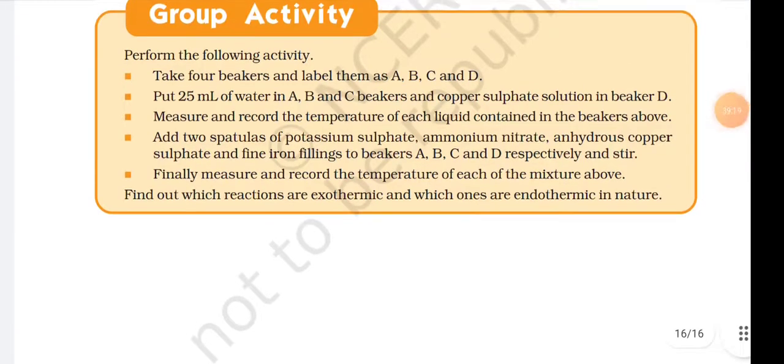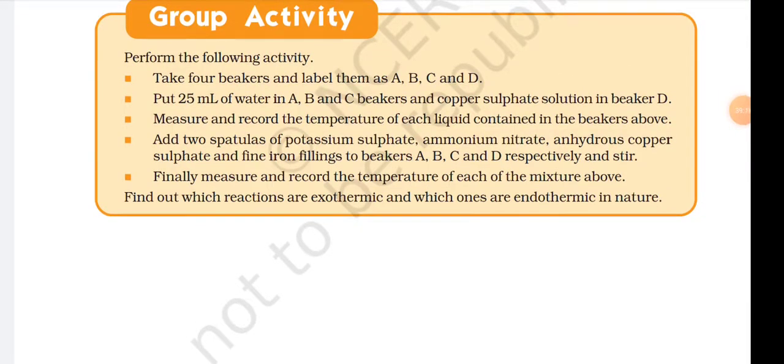Perform the following activity. Group activity: take 4 beakers and label them A, B, C, and D. Put 25 ml of water in beakers A, B and C, and copper sulfate solution in beaker D. Measure and record the temperature of each liquid contained in the beakers.